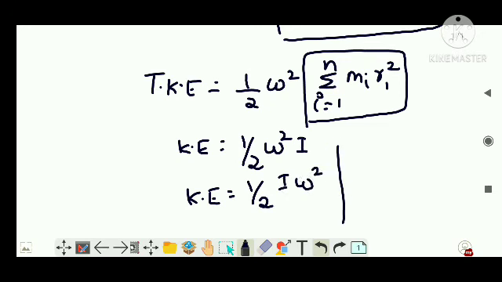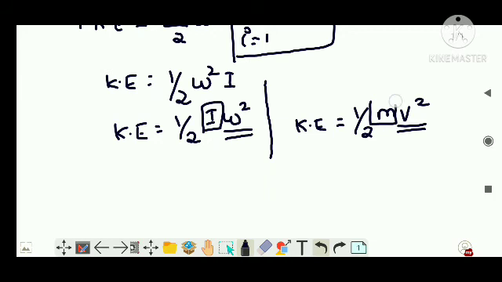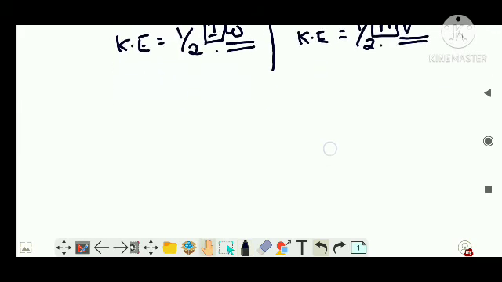Now let's compare with the general equation of kinetic energy in linear motion. It is half mv squared, right? So omega squared is analogous to v squared in the case of linear motion. So I is analogous to mass, right? So by two methods I have proved that moment of inertia in rotational motion is analogous to mass in the case of linear motion. Clear?